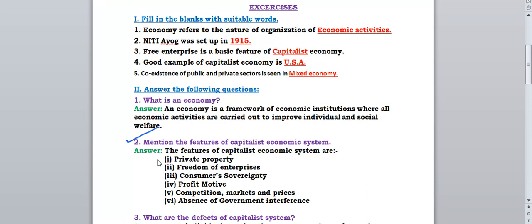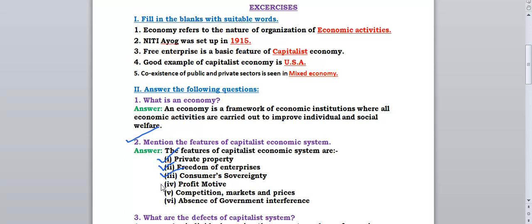First one is private property. Second one is freedom of enterprises. Freedom is given to each and every enterprise in capitalist economy. Third one is consumer sovereignty. Consumers' freedom and will are carried out over there. The consumers have the right over there.